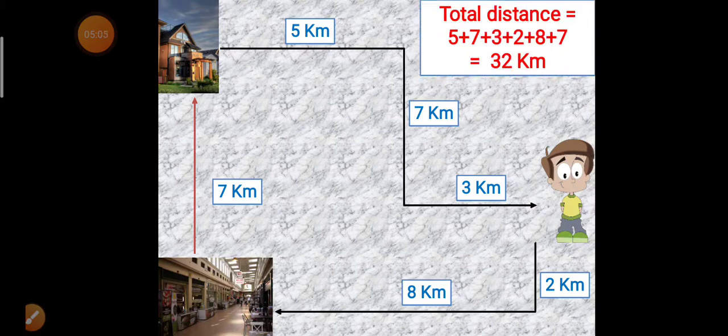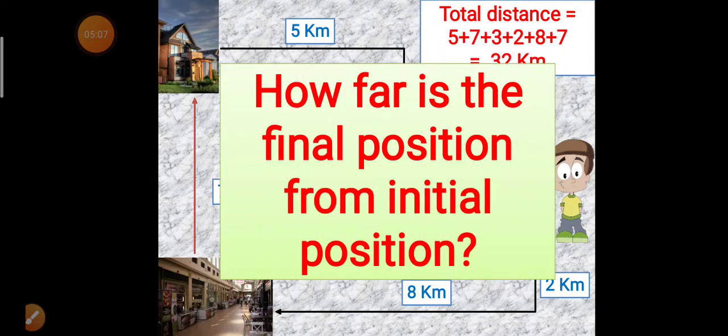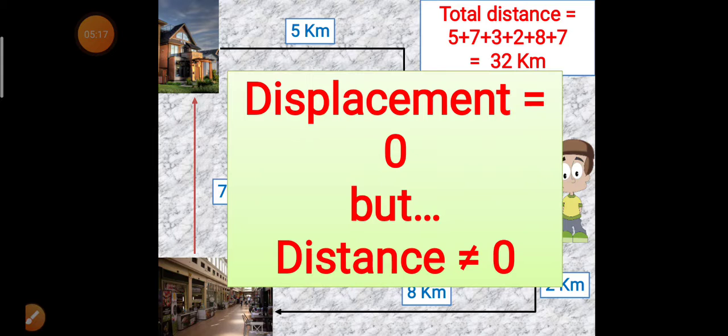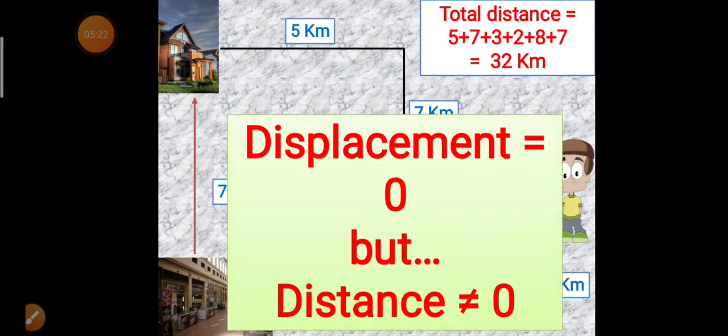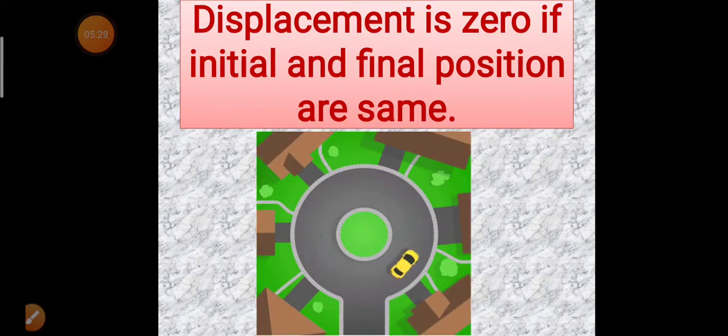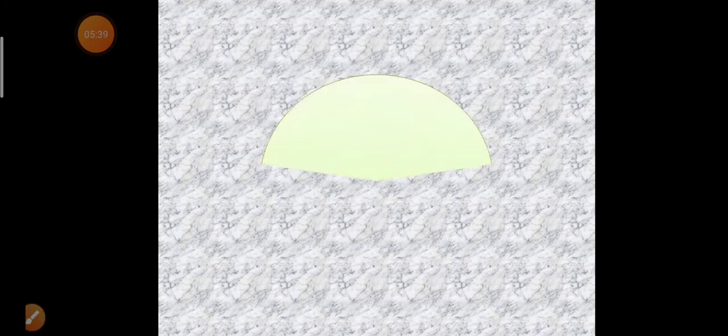But if I ask you how far is your final position from your initial position, then you would say that your final position is the same as the initial position, that is your home. So displacement in this situation is 0, but distance is not equal to 0. Hence, we can conclude that displacement is 0 if initial and final position are the same. For example, this car is in circular motion, and if its initial and final position are the same, then displacement will be 0. Let's discuss circular motion in more detail.